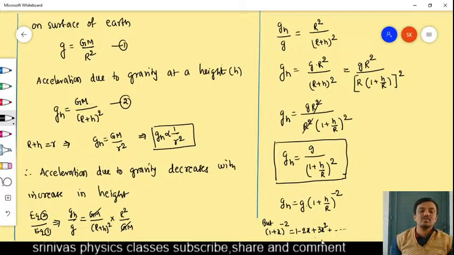If the x value is very small, then x square, x cube values are neglected. At the moment we can write (1 plus x) whole power minus 2 as only 1 minus 2x. Then we apply this formula to this equation. Then what will you get?